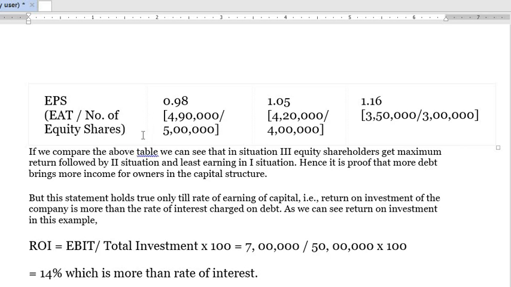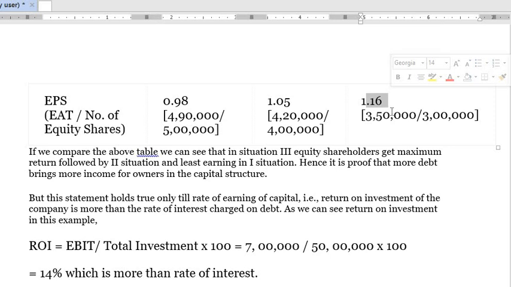Here you can see in which situation the EPS is the highest: it is 1.16 in the third situation, where the debt was highest out of the three situations. That is trade on equity.